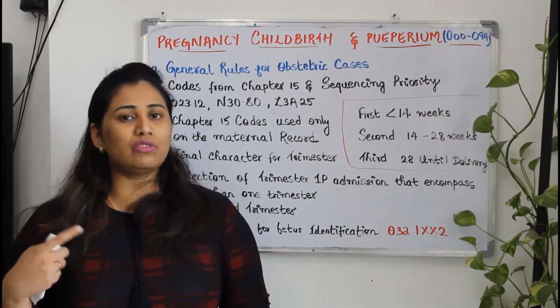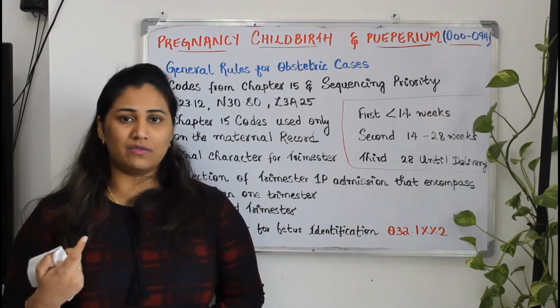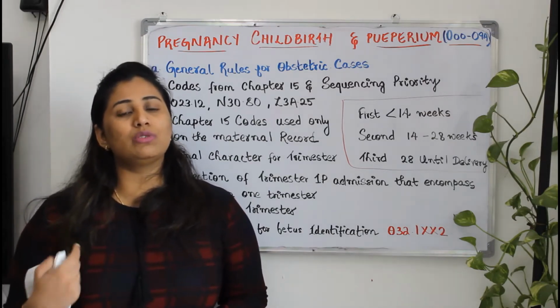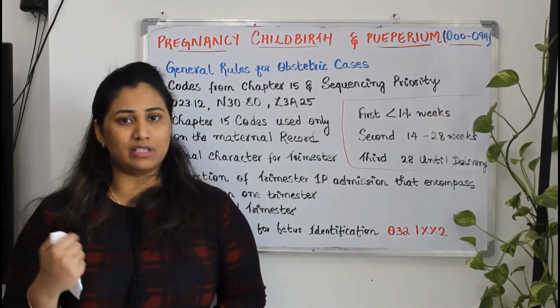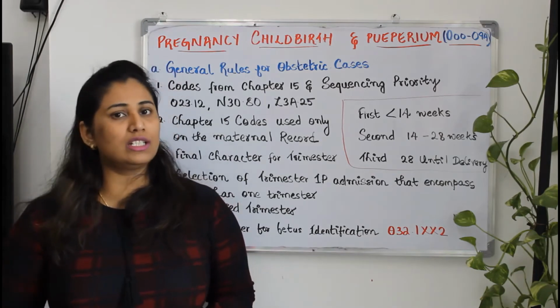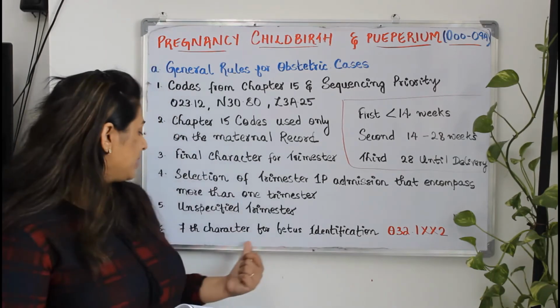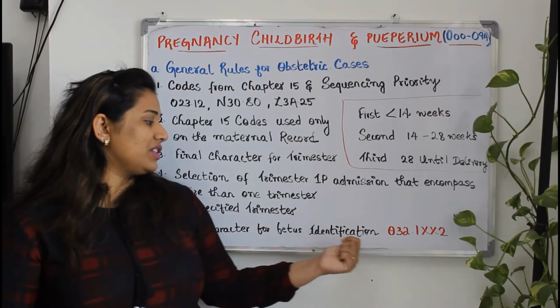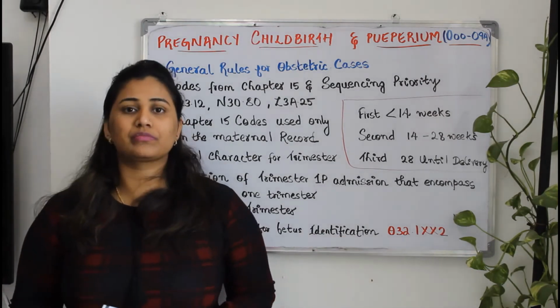If there is a genuine reason, we can then code it as an unspecified trimester. Otherwise, we need to get it back from the doctor and we need to specify the trimester. That is nothing but unspecified trimester. Last one is the 7th character for fetus identification.